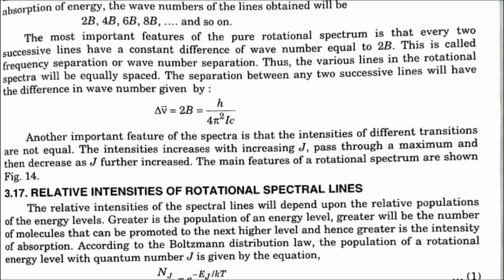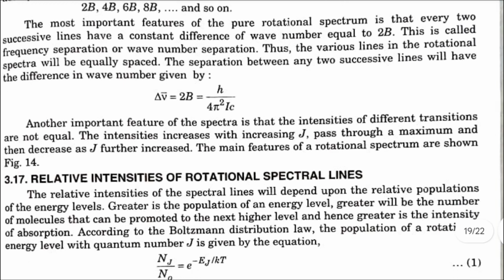This is called frequency separation or wave number separation. Thus, the various lines in the rotational spectra will be equally spaced. The separation between any two successive lines will have the difference in wave number given by delta nu dash is equal to 2B is equal to h by 4 pi square I c.